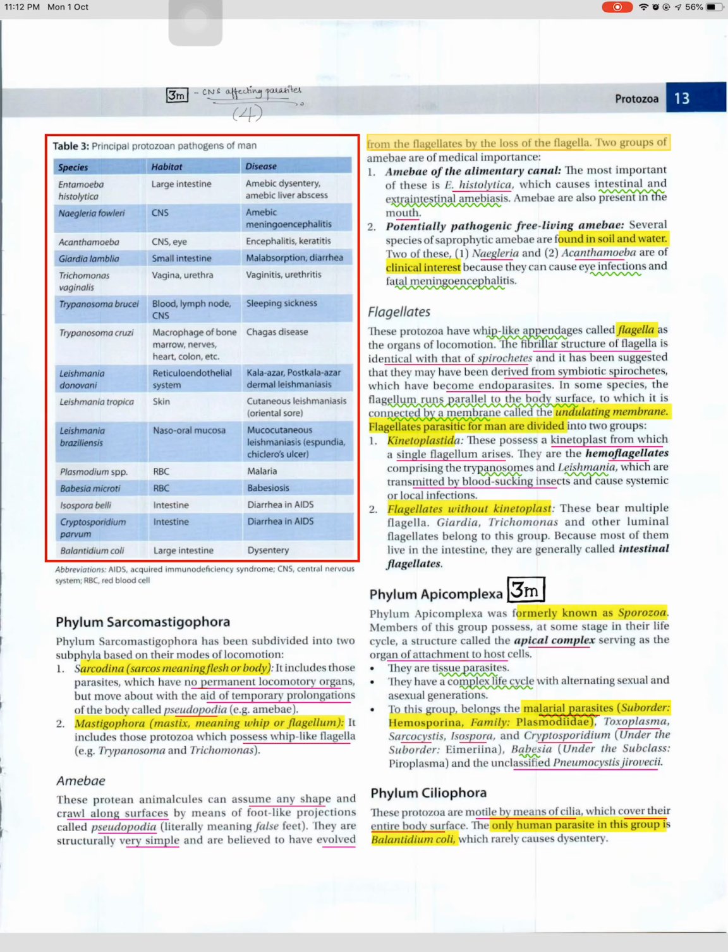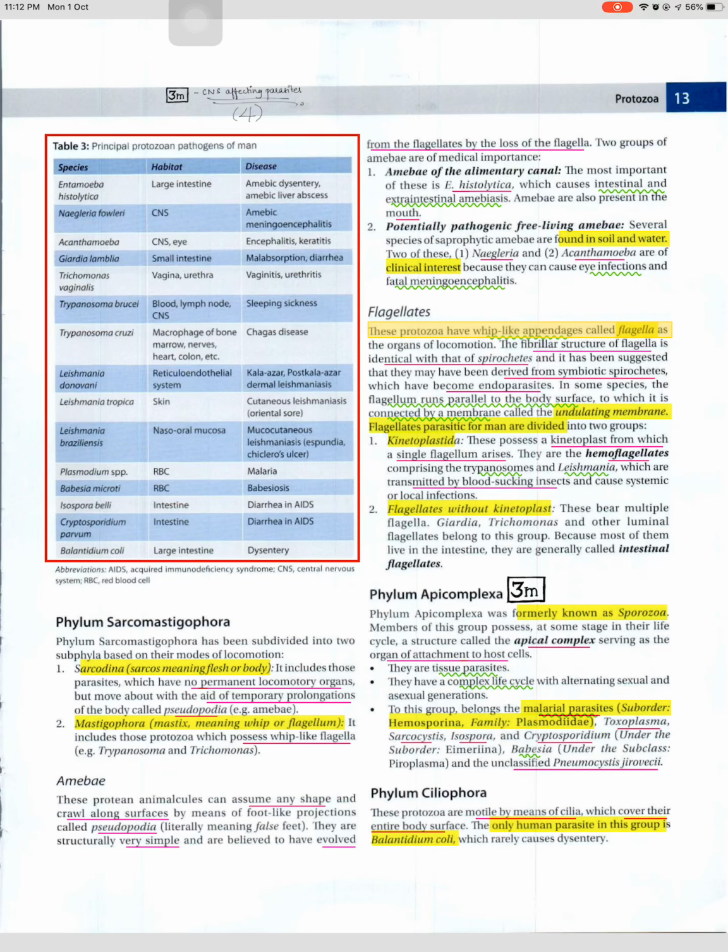Protozoa evolved from the flagellates by the loss of the flagella. There are two groups of Amoeba of medical importance. 1. Amoeba of the alimentary canal. The most important of these is E. histolytica, which causes intestinal and extra-intestinal amoebiasis. Amoeba are also present in the mouth. 2. Potentially pathogenic free-living Amoeba. Several species of saprophytic Amoeba are found in soil and water. Two of these, 1. Naegleria and 2. Acanthamoeba, are of clinical interest because they can cause eye infections and fatal meningoencephalitis.